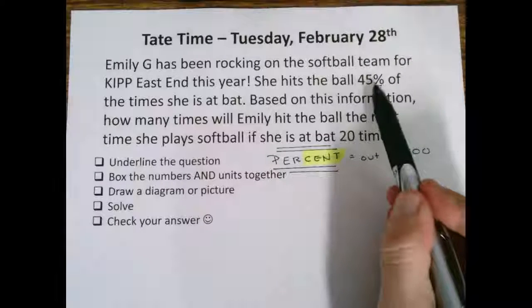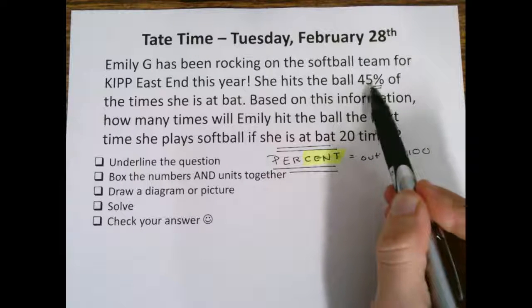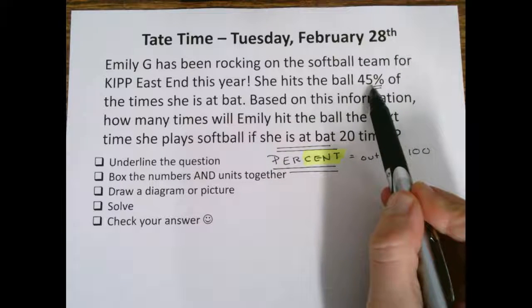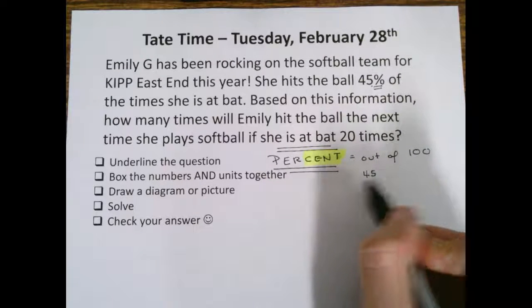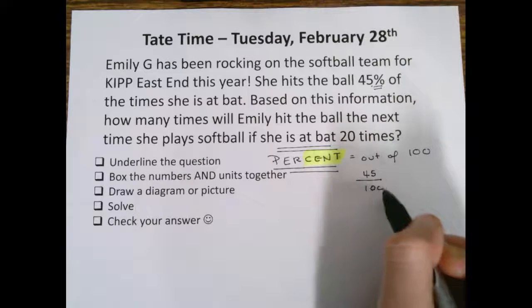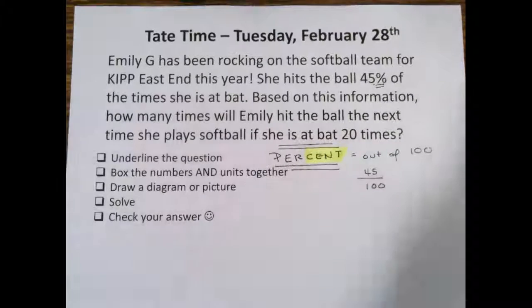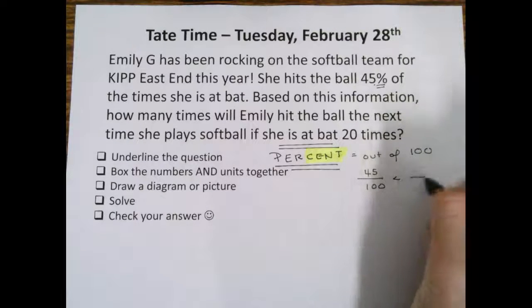So this means that if Emily was at bat 100 times, she would hit the ball 45 of those times, because 45% means 45 out of 100. That means that Emily hits the ball a little less than half, because half of 100 is 50.